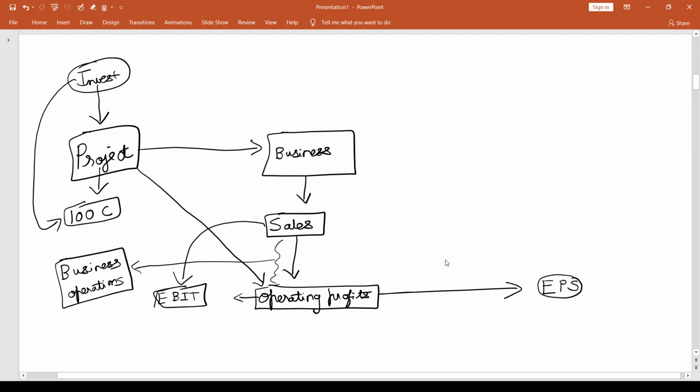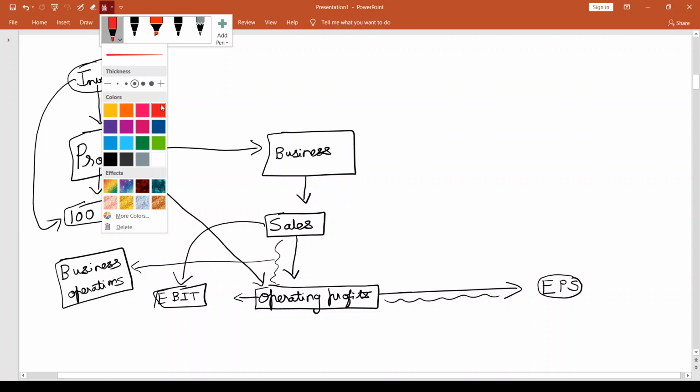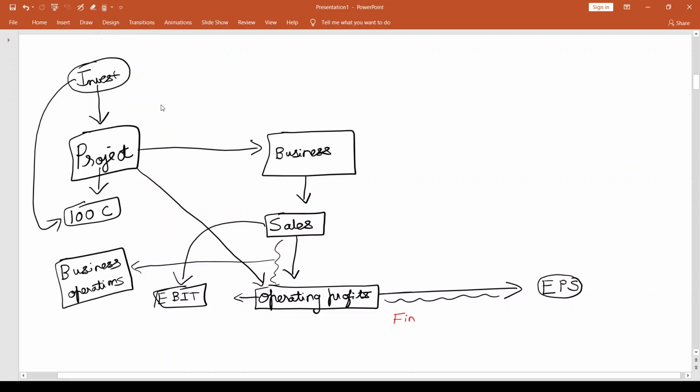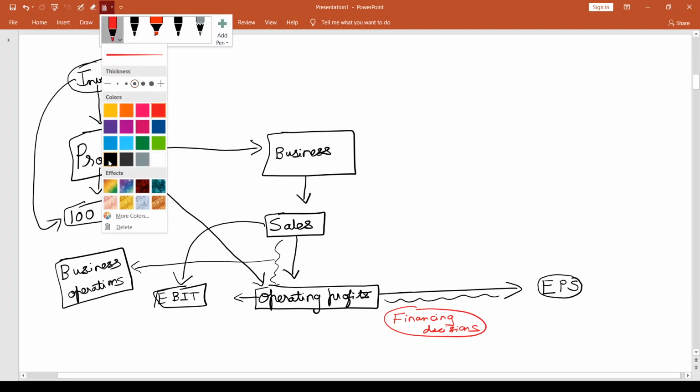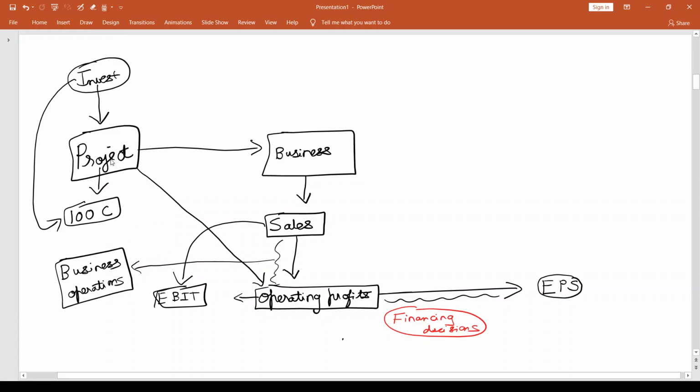But when I talk about operating profits to EPS, this is a very, very important area. This area is what is linked with financing decisions. So when I talk about getting an EPS, it is very relevant to discuss what source of finance I'm going to be using for this investment, or what sources I'm going to be using in what proportion. So this is the area where financing decision is important.